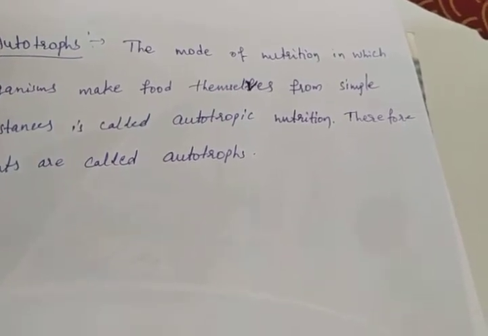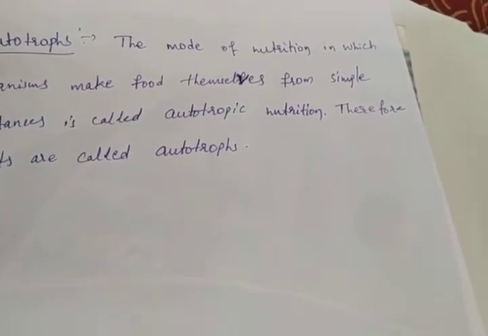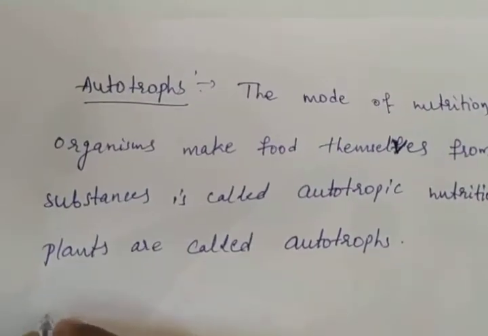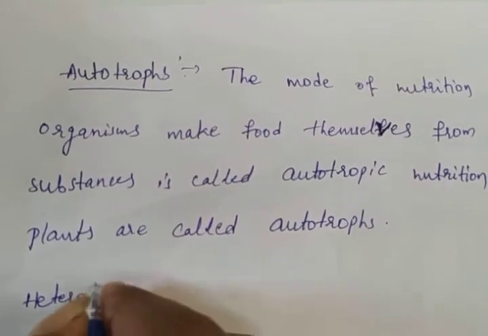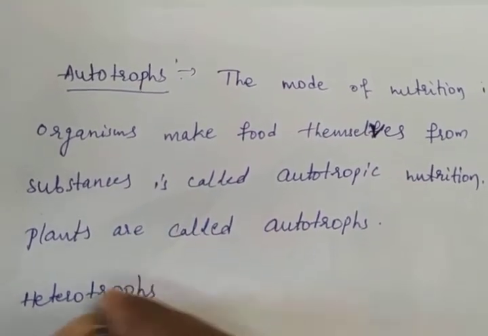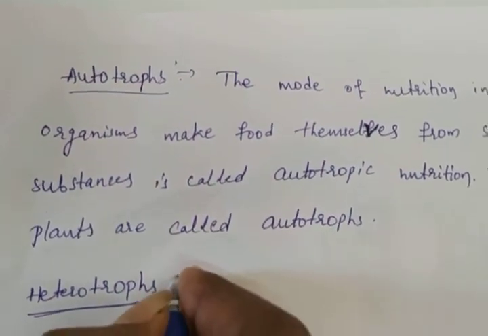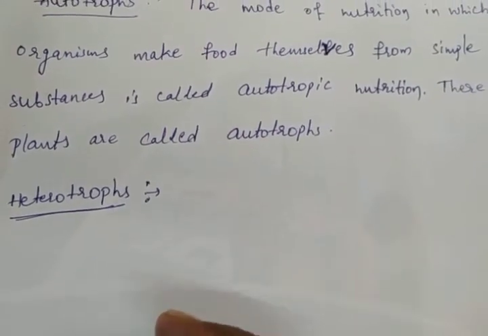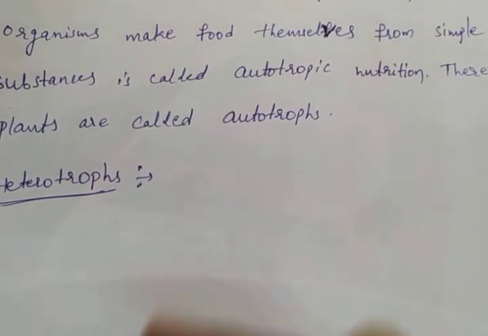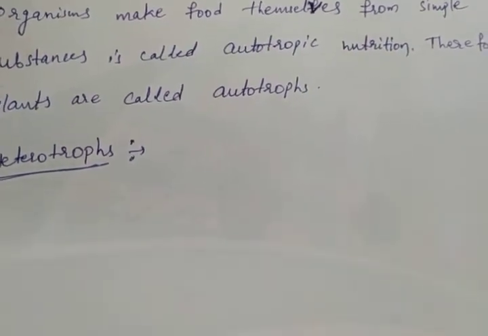And the next one, heterotrophs. How can we define the heterotrophs? Animals and most other organisms take in food prepared by plants. They are called heterotrophs.